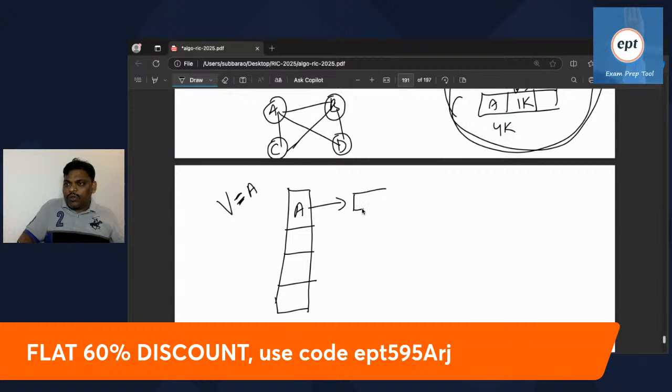Create one node here. Everyone listen. A adjacent is B, so create one node for B first. See the graph. In the A adjacency list, create one node B. Address is assumed 1K. And one more thing you have to do: because A's adjacent person is B, that means A's twin is B, and B's twin is also A. So in the A adjacency list you create B, and in the B adjacency list you also create A. At a time create both the twins.